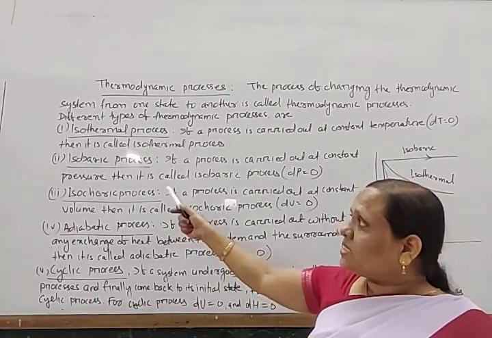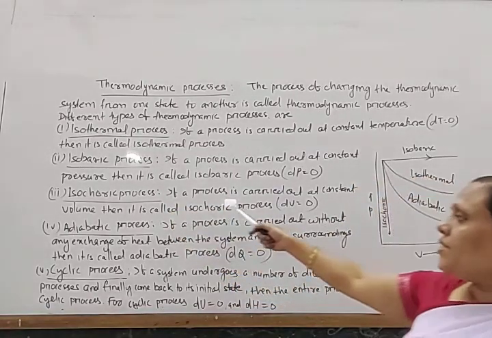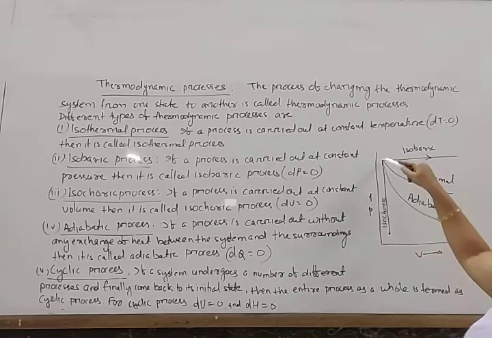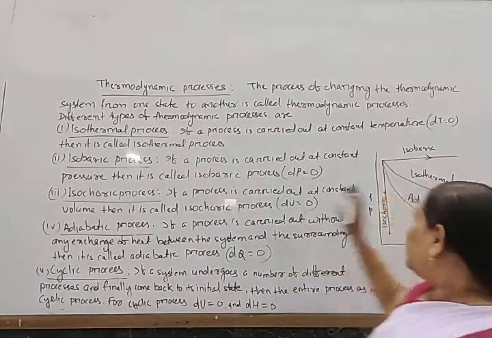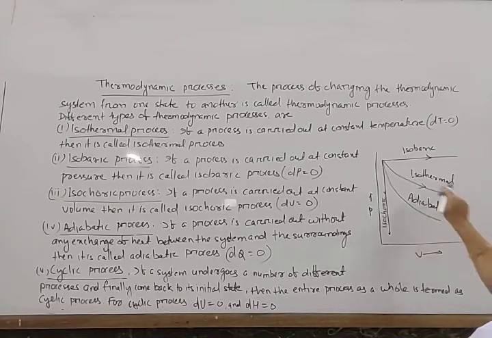Isochoric process: if the process is carried out at constant volume, then it is called an isochoric process. So, this is your isochoric process. The volume is constant, whatever else may change. And this is the PV diagram for the isothermal process. This is the PV diagram for the isobaric process, where pressure is constant.